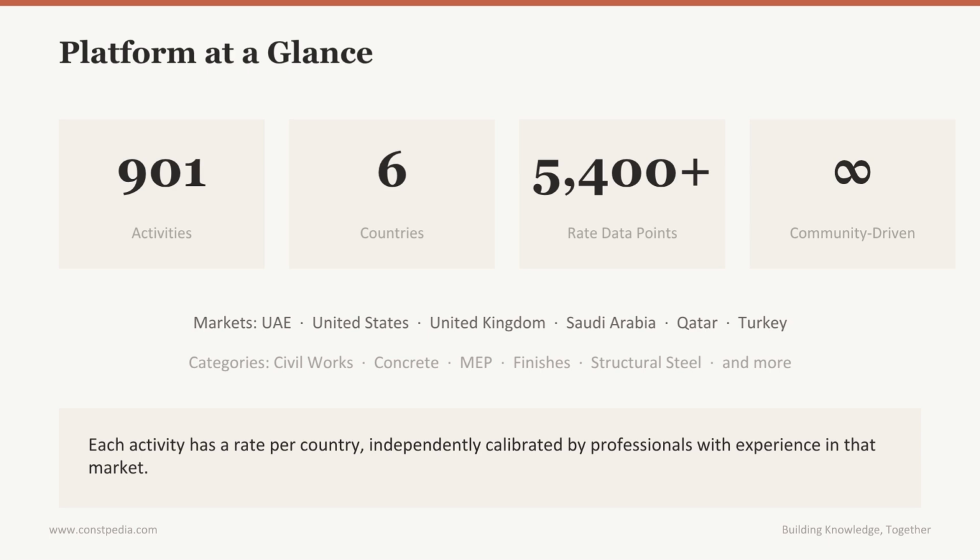Activities span all major disciplines: civil works, concrete, MEP, finishes, structural steel, and more. Here is the key part: each activity has a rate for each country, and each rate is independently calibrated by professionals who have experience in that specific market. So the rate for formwork installation in the UAE is calibrated by professionals with UAE experience, while the same activity in the US is calibrated by those with US experience. The data is shaped by the people who actually work in these markets every day.